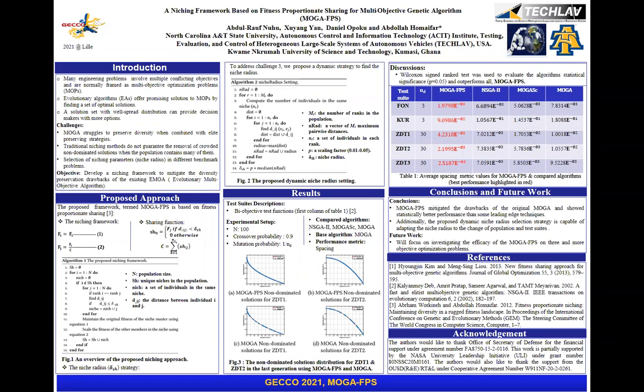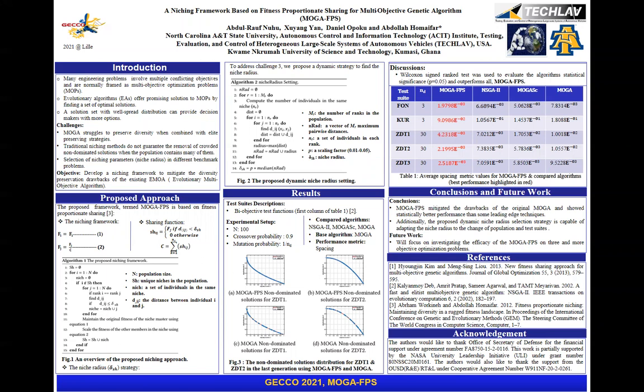This work is motivated by the fact that many engineering problems involve multiple conflicting objectives and are normally framed as multi-objective optimization problems. Evolutionary algorithms offer promising solutions to these optimization problems by finding a set of optimal solutions. By so doing, they offer decision makers many options.